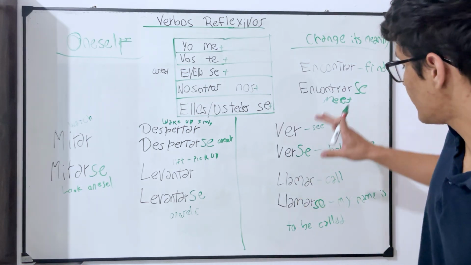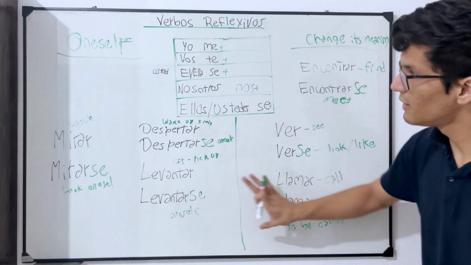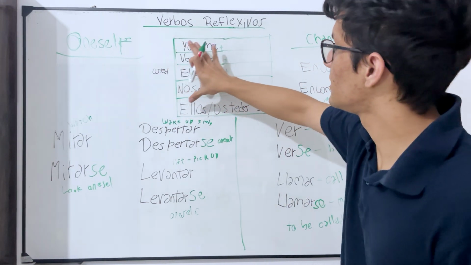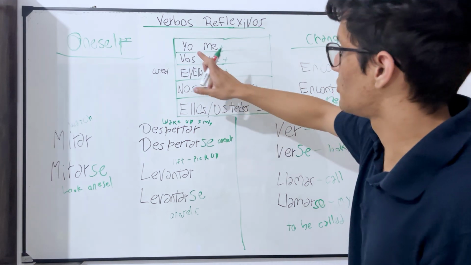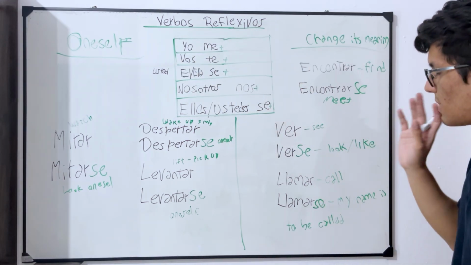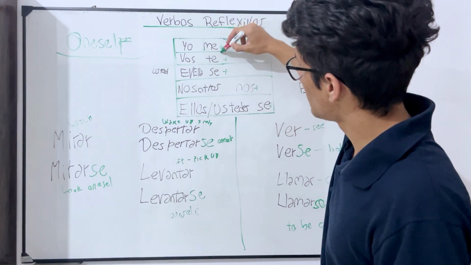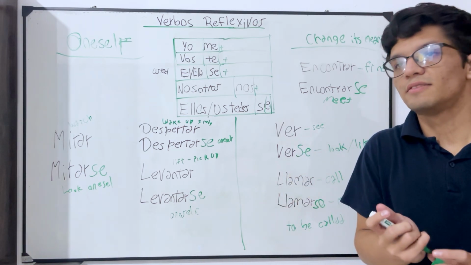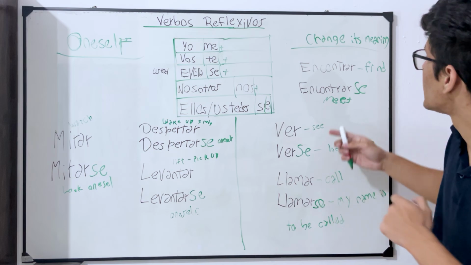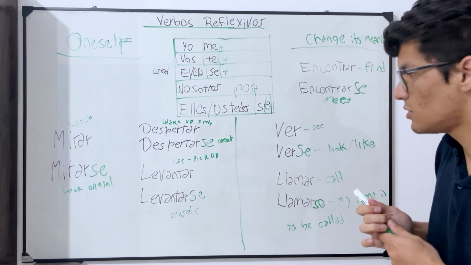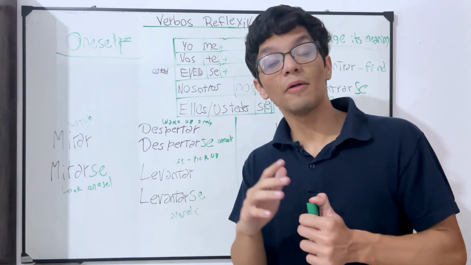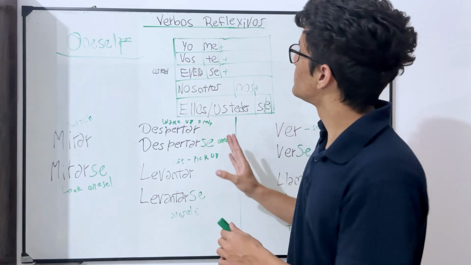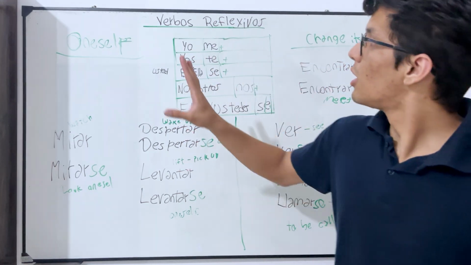Okay, so all of these different types of verbs, you can see, even if it is oneself or change its meaning, they all follow exactly the same rule. And the rule is this one. So you just say, yo me plus the verb. And remember that you must always say this pronoun in the middle, because otherwise if you don't say it, the verb will have its infinitive form, okay? This normal or previous form has its normal or previous meaning, okay? So you have to know that, and it is very important. So now let's move on to the last topic related with this and see the location of all of these different pronouns, of all of these different reflexive verbs.